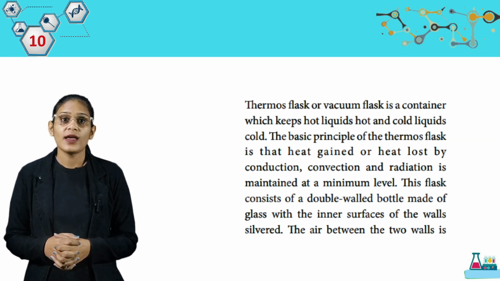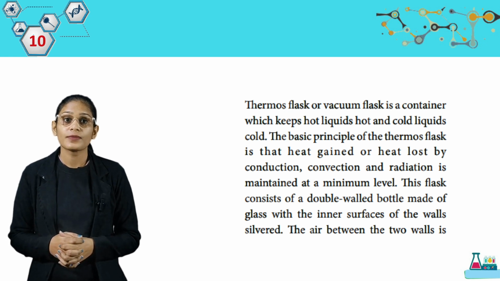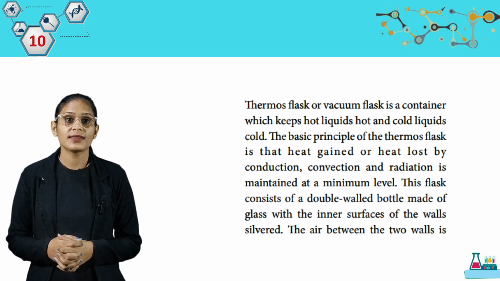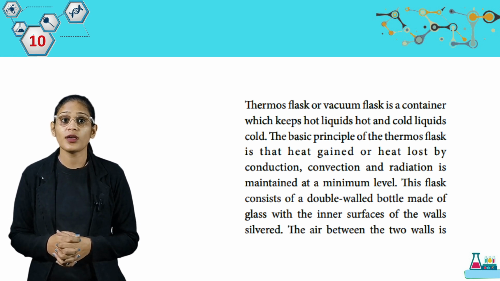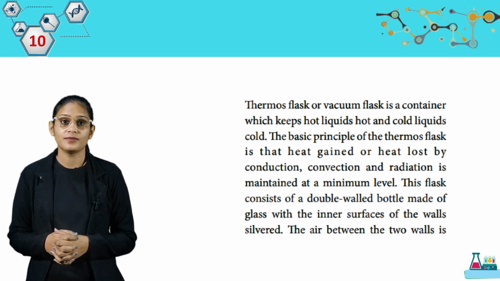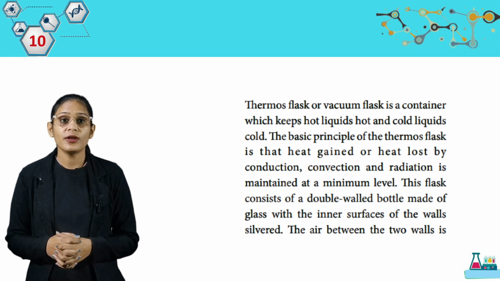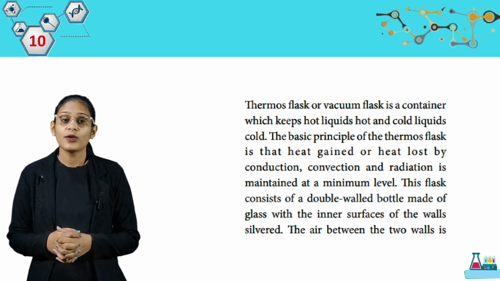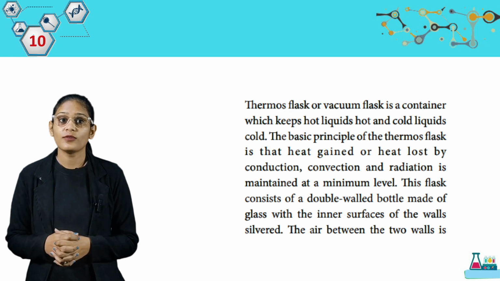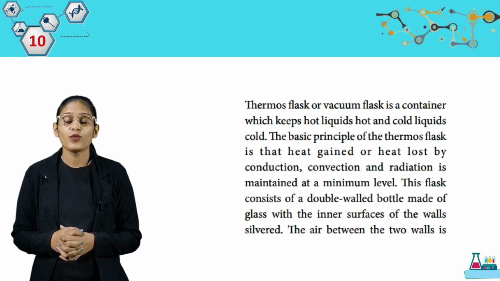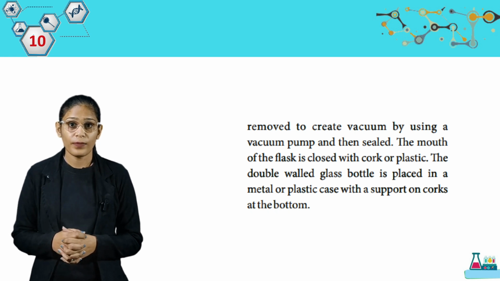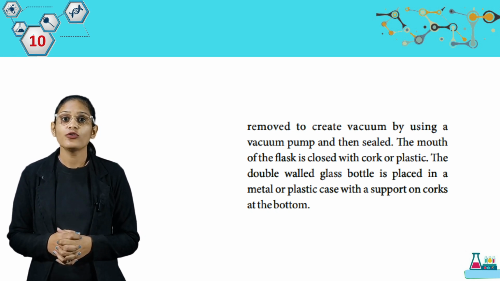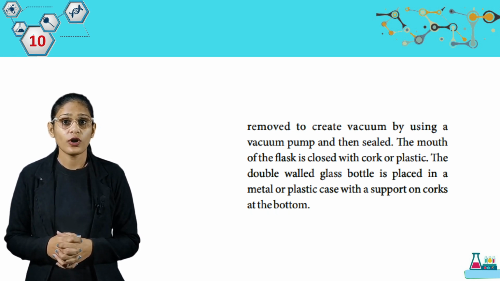Thermos flask or vacuum flask is a container which keeps hot liquids hot and cold liquids cold. The basic principle of the thermos flask is the heat gained or heat lost by conduction, convection and radiation is maintained at a minimum level. This flask consists of a double-walled bottle made of glass with the inner surfaces of the walls silvered. The air between the two walls is removed to create vacuum by using a vacuum pump and then sealed. The mouth of the flask is closed with a cork or plastic.